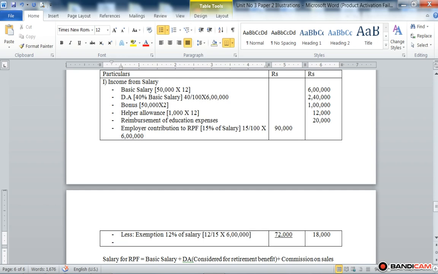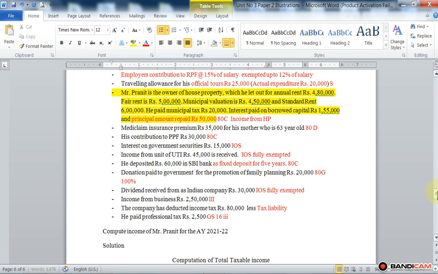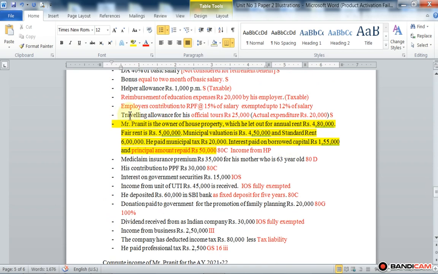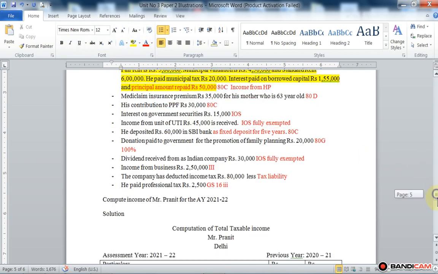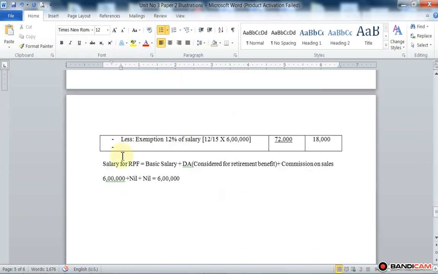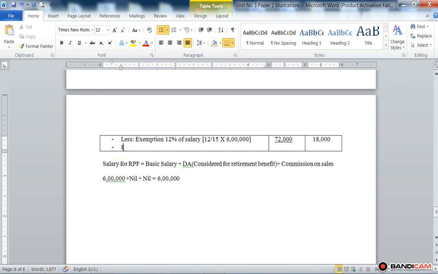Then next, that is traveling allowances for his office, for office tour.